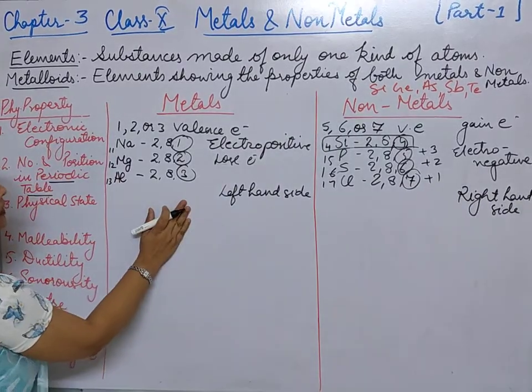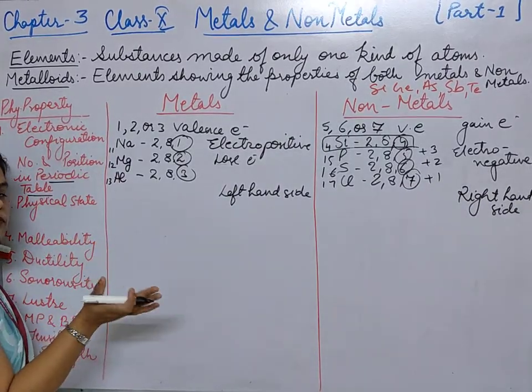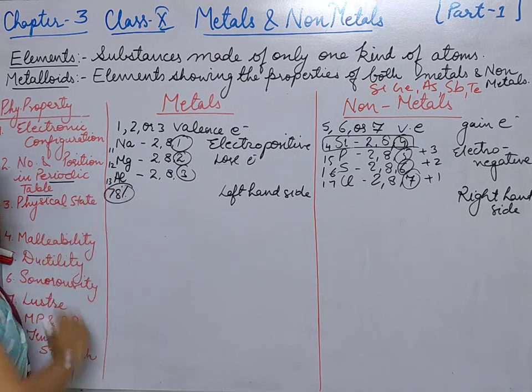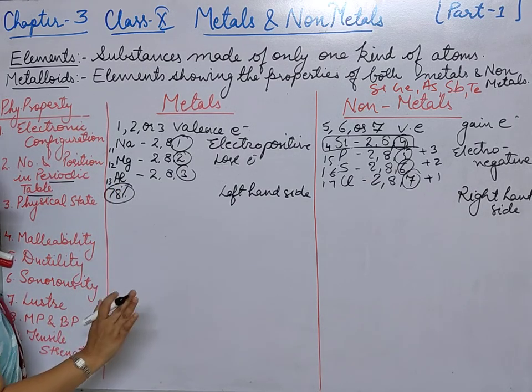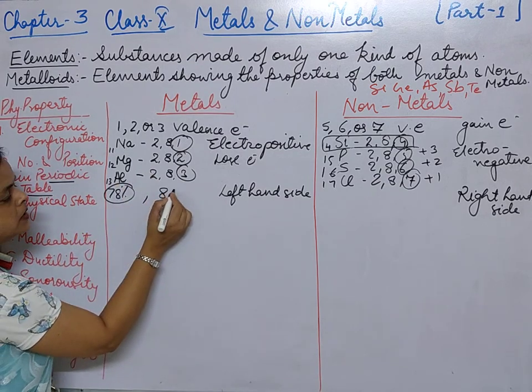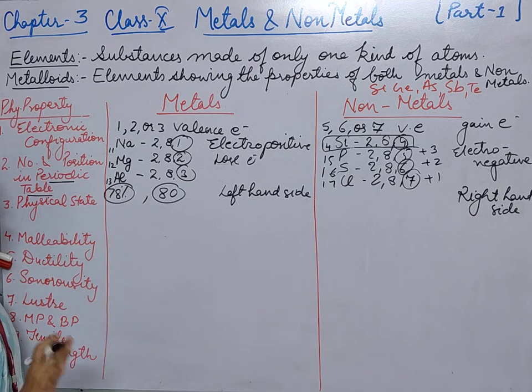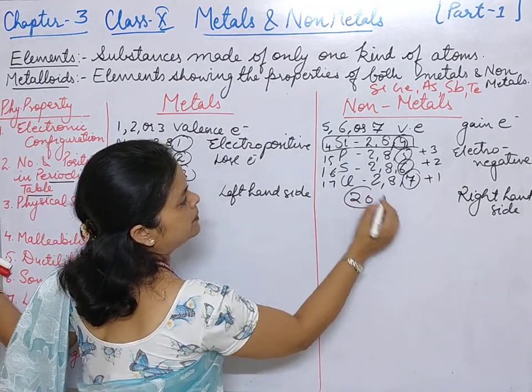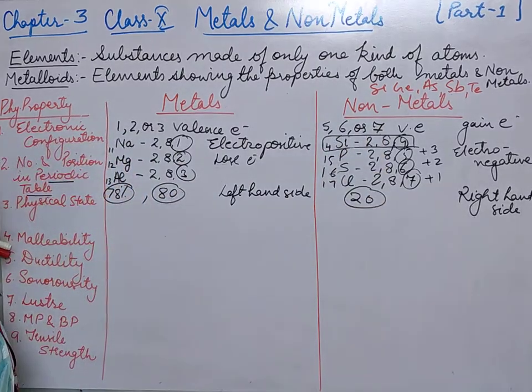And out of the total elements, around 78% are metals, and right now we have almost 80 elements that are metals, and almost 20 elements that are non-metals.